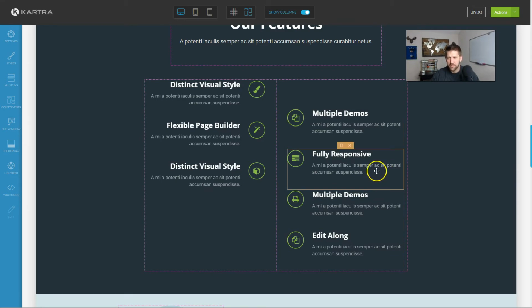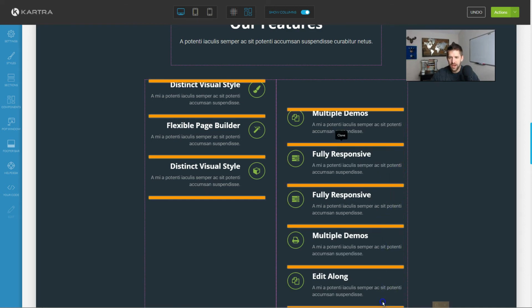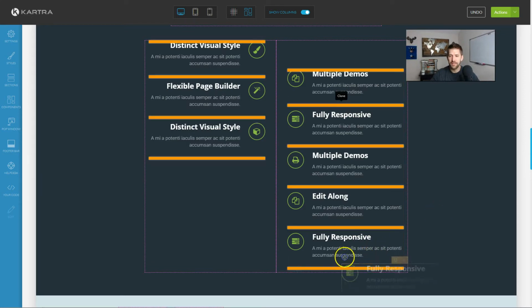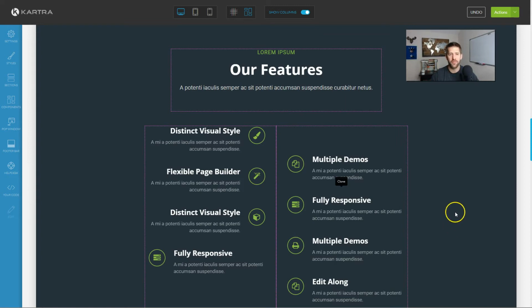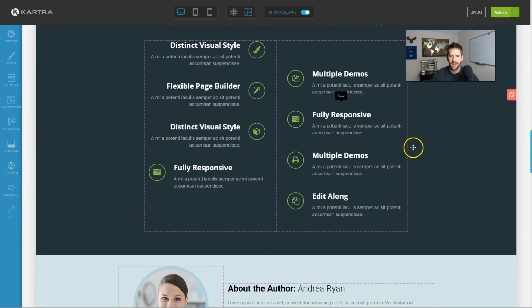And let's say I want to take this fully responsive down to the bottom, clone it, and then come back, drag it. It's not terrible, but it's one of those where you have to have the right touch and also probably a pretty good computer. I'm working on a nice desktop right now. It has good power.